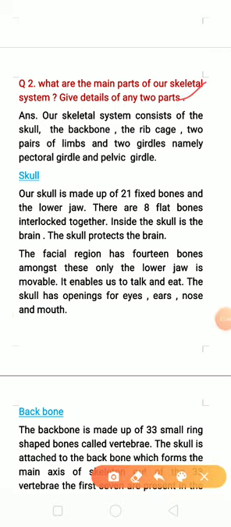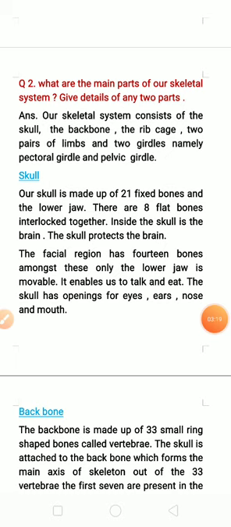What are the main parts of our skeletal system? Give details of any 2 parts. Children, these questions are given in exercise page number 36. Okay, you can find it from your textbook also. I have written both question and answer here, so you check it. So its answer is, our skeletal system consists of the skull, the backbone, the rib cage, the 2 pairs of limbs and 2 girdles, namely pectoral girdle and pelvic girdle.